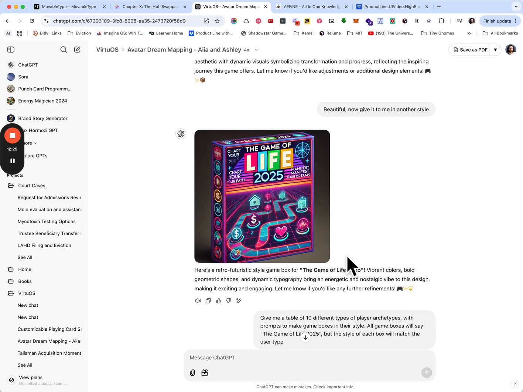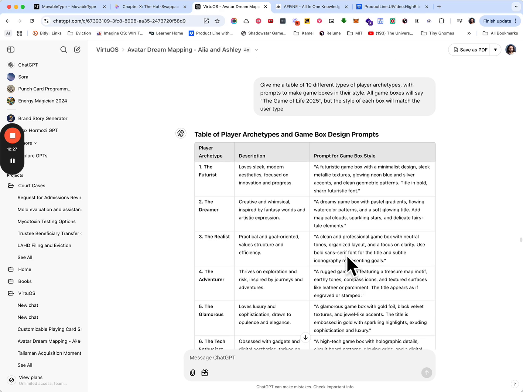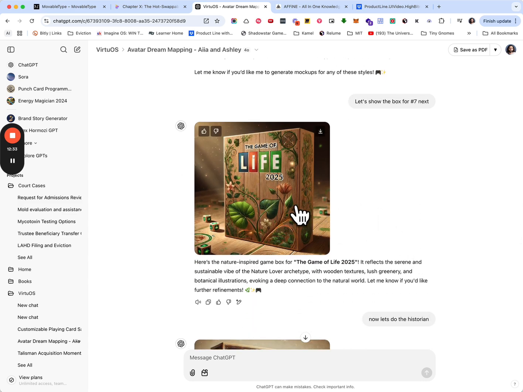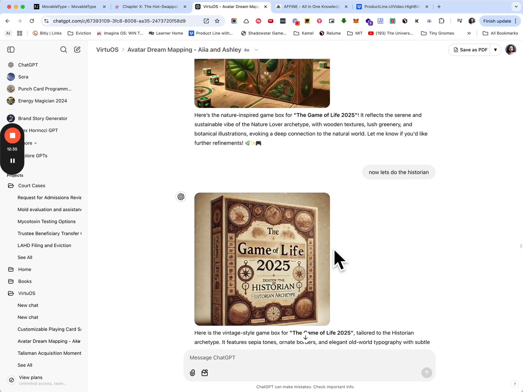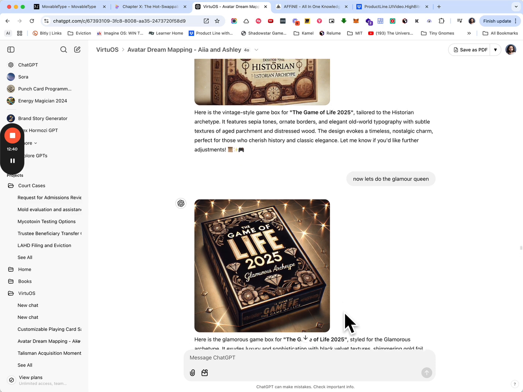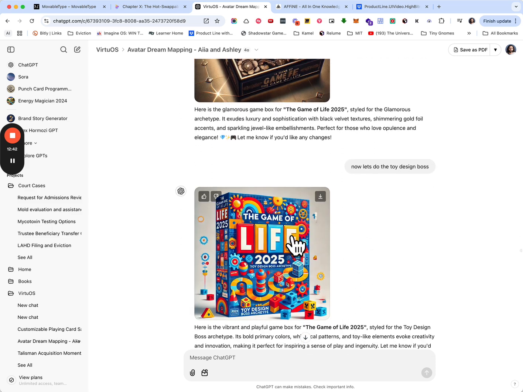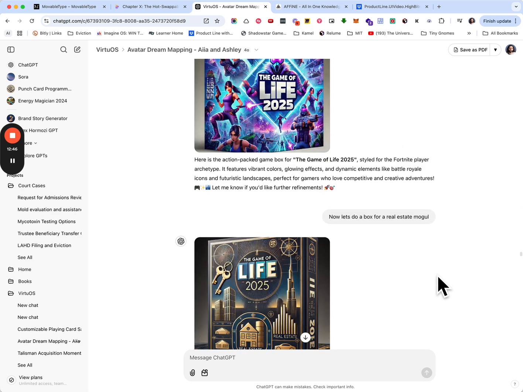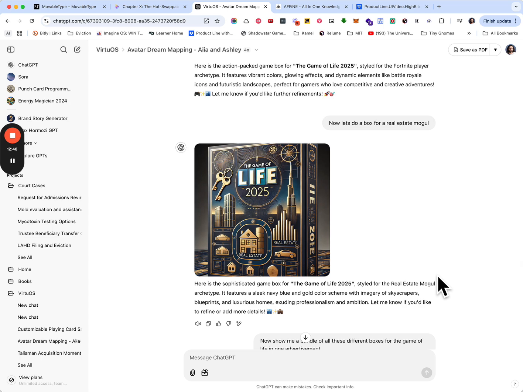So here's kind of a retro game. And then I asked for a table with different player archetypes, so different types of players. And so I started generating, here's one for a nature enthusiast. Here's one for a historical enthusiast. Here's the game of life for a glamorous type of person. Here's the game of life for someone who wants to do toy design. Here's the game of life for someone who's into Fortnite. So each individual's box gets crafted to them.